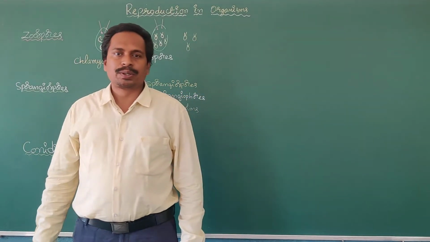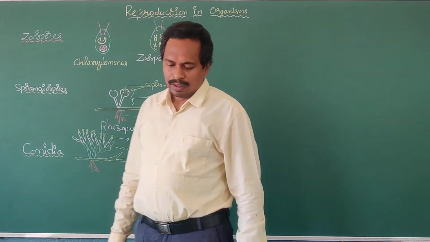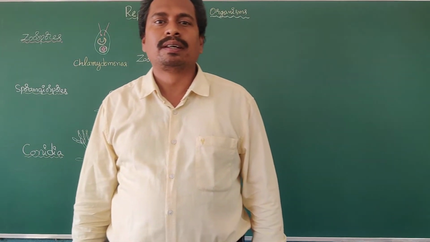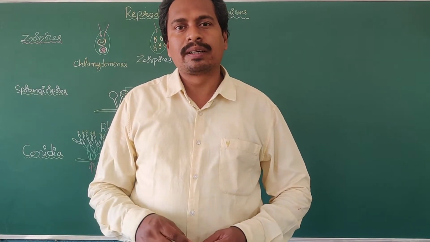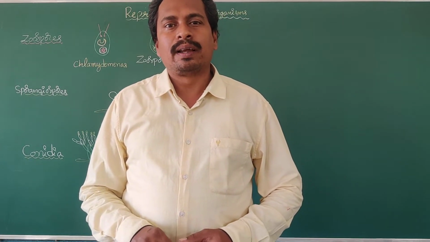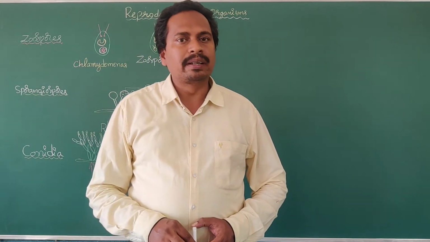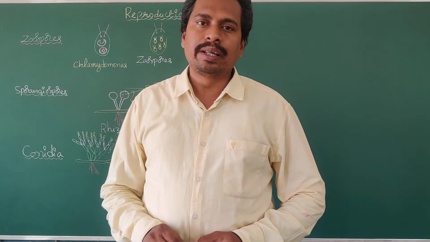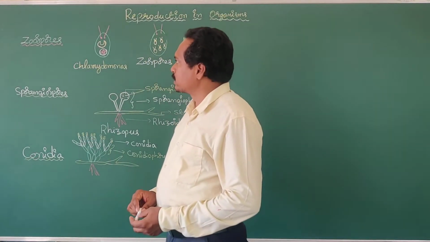Today I am going to teach you about reproduction in organisms, asexual reproduction. In the previous class, we discussed the types of reproduction, asexual and sexual. How many types of reproduction are there in living organisms? Mainly two types. What are they? One is asexual reproduction and the second is sexual reproduction. Already we have discussed the binary fission and budding subtypes of asexual reproduction. Today we have to know some more subtypes of asexual reproduction.